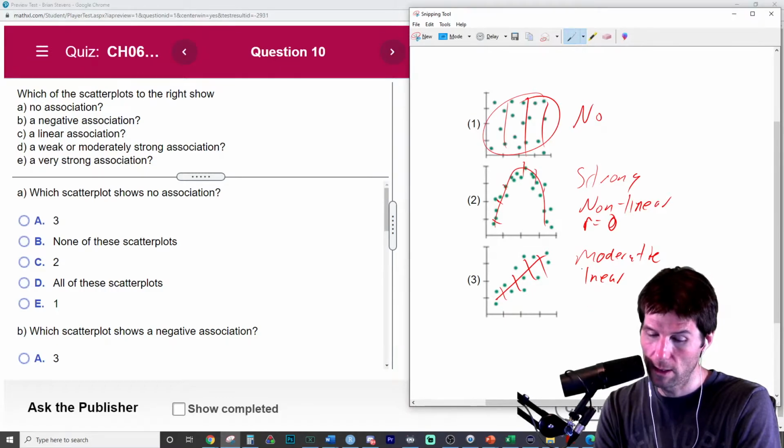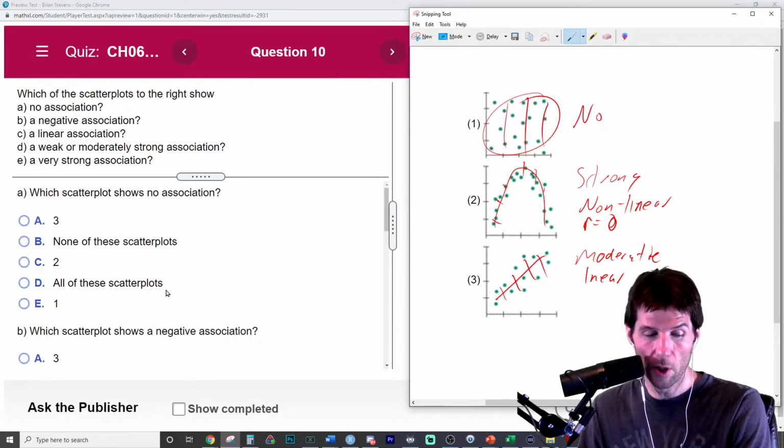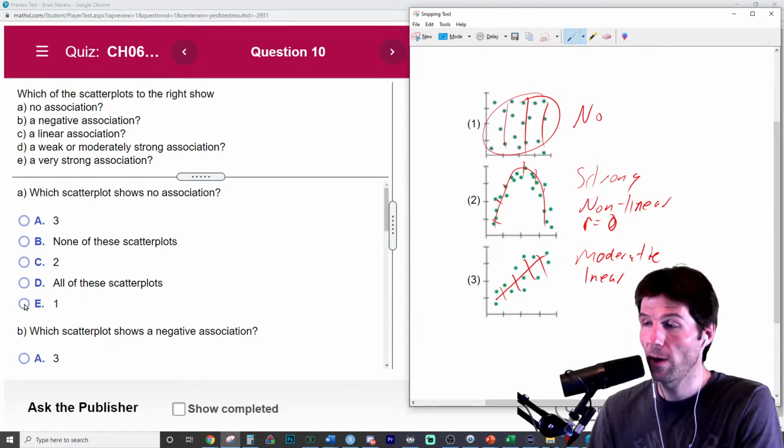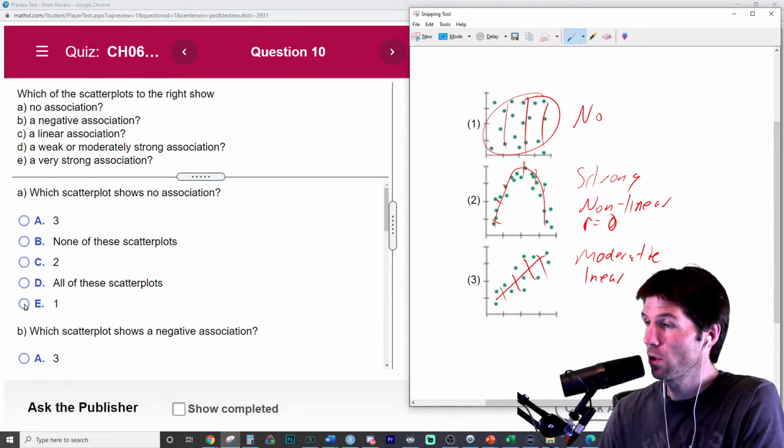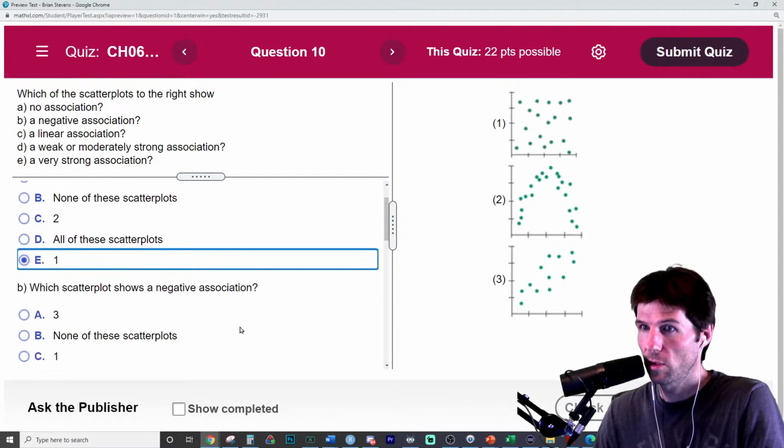And it's moderate linear. So which of these show no association? It's definitely only graphic 1. Graphic 2 shows an association that's not linear. So that's a good trick right there.